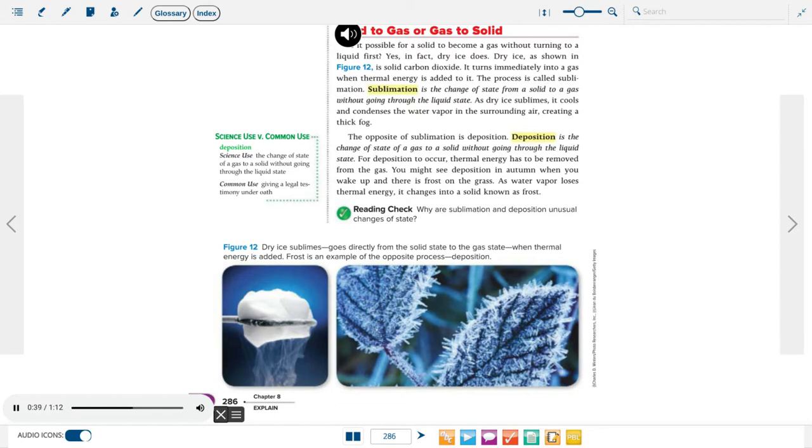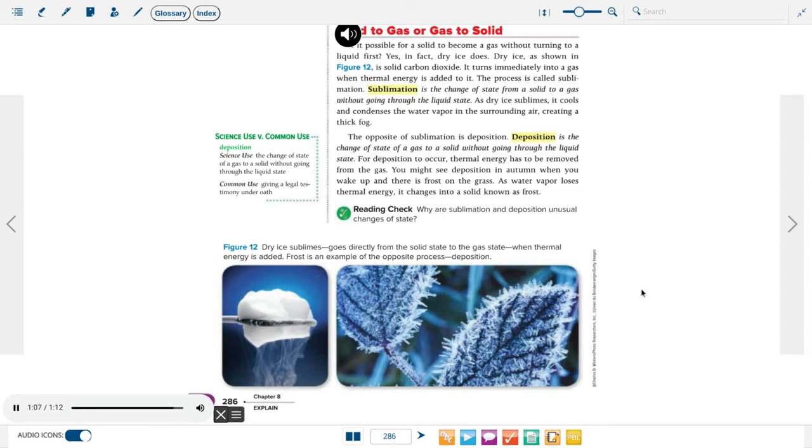The opposite of sublimation is deposition. Deposition is the change of state of a gas to a solid without going through the liquid state. For deposition to occur, thermal energy has to be removed from the gas. You might see deposition in autumn when you wake up and there is frost on the grass. As water vapor loses thermal energy, it changes into a solid known as frost.